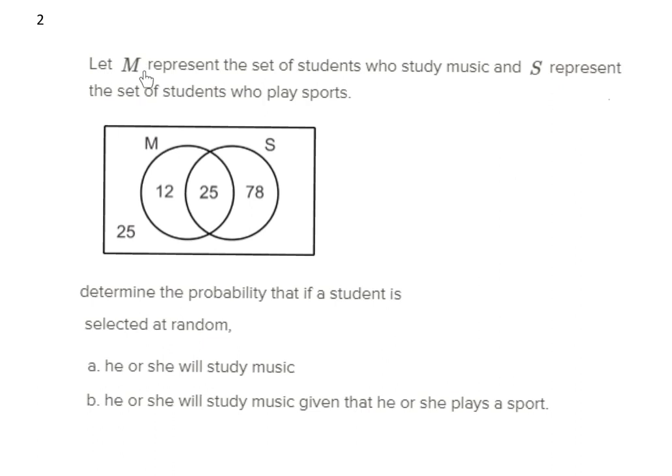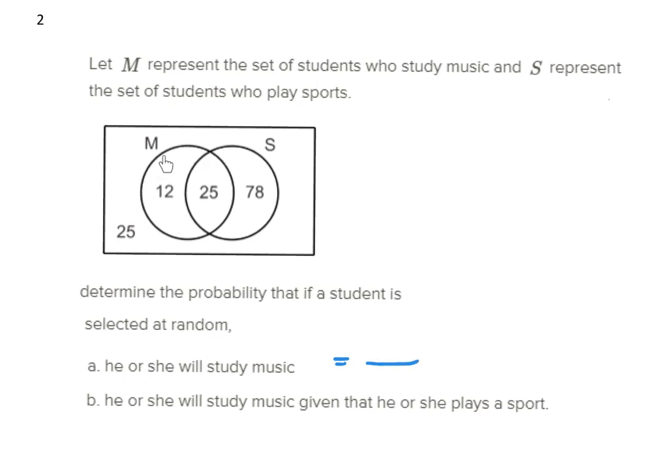Number 2. Let M represent the set of students who study music and S represent the set of students who play sports. Determine the probability that if a student is selected at random, he or she will study music. This is normal, it's not conditional.